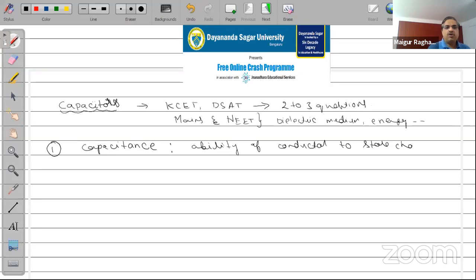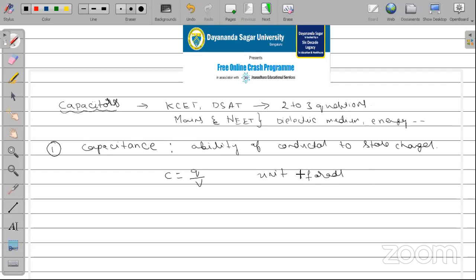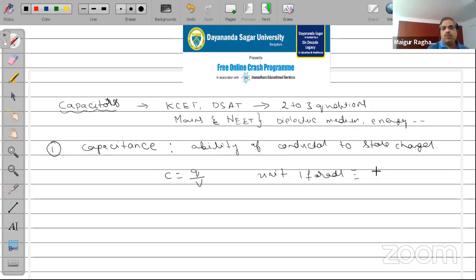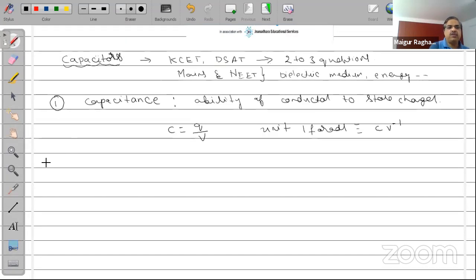Now, how do we define capacitance? It is Q by V. What is the unit for capacitance? The unit for capacitance is farads. And 1 farad is the same as 1 coulomb per volt. This is the unit that we are going to use for measuring the capacitance.